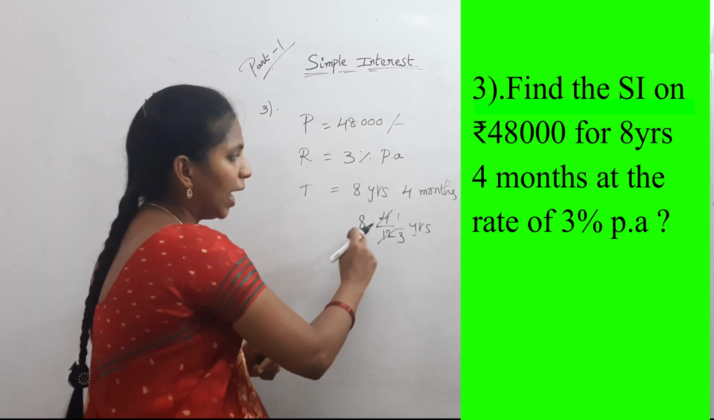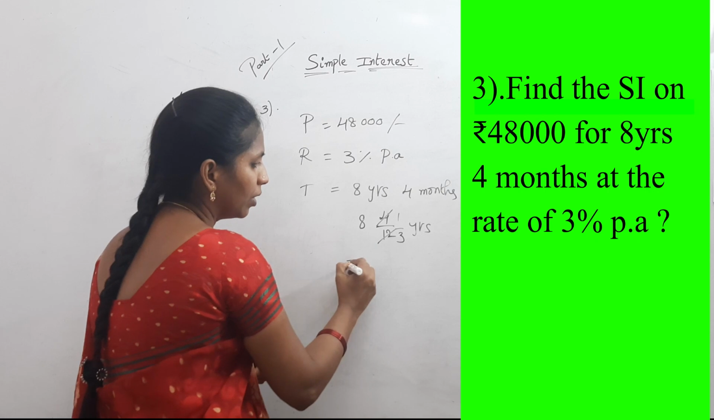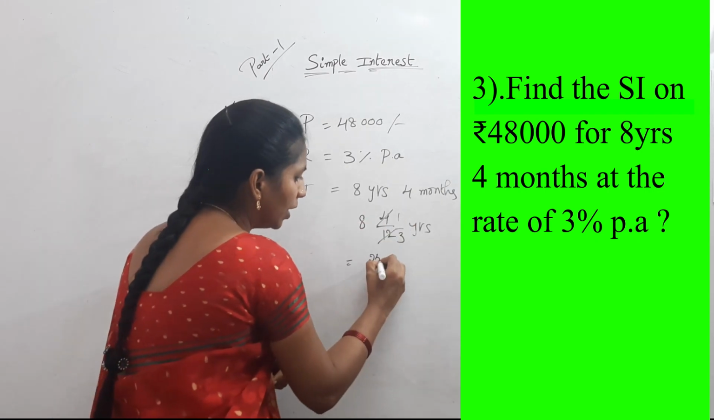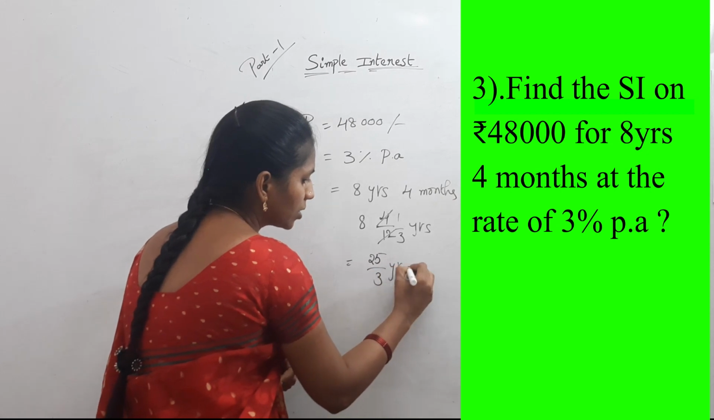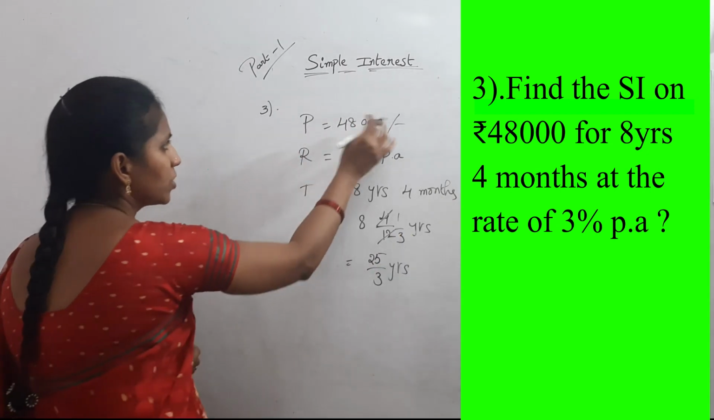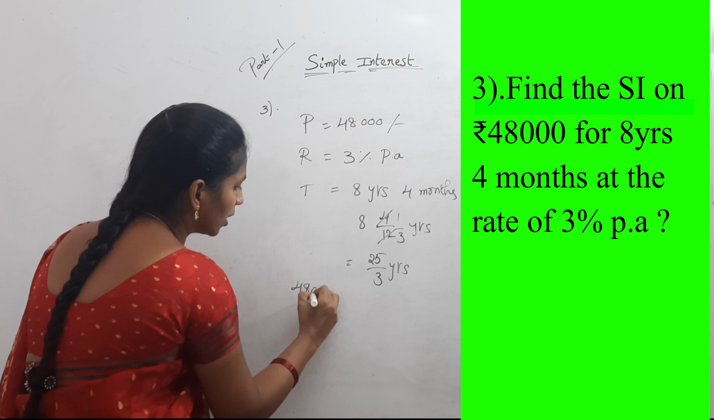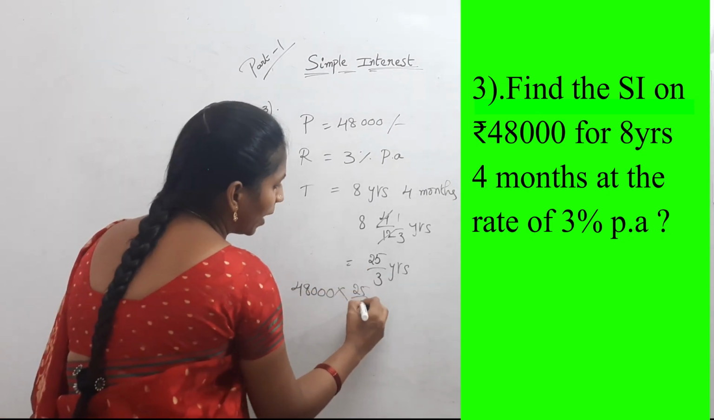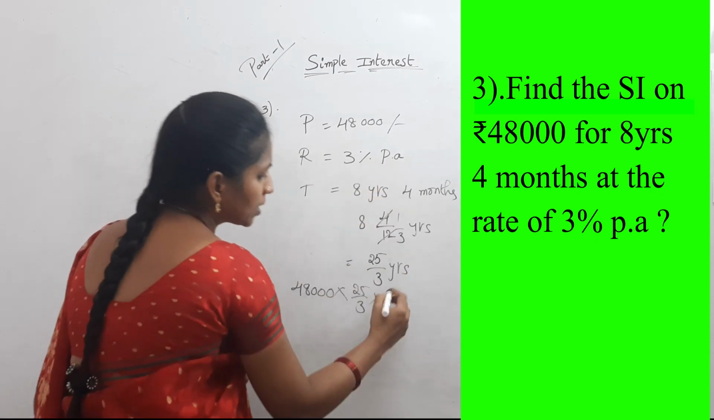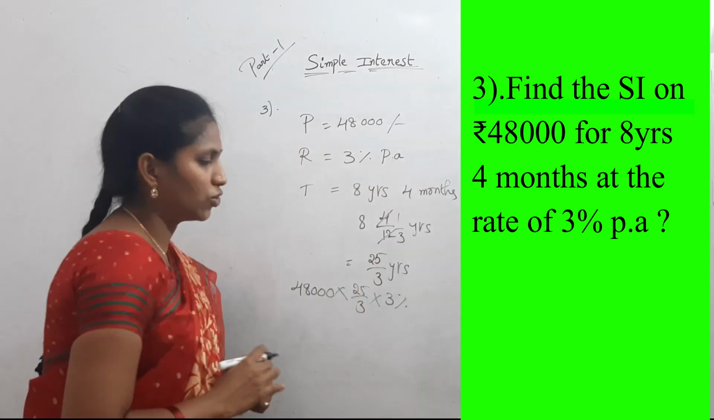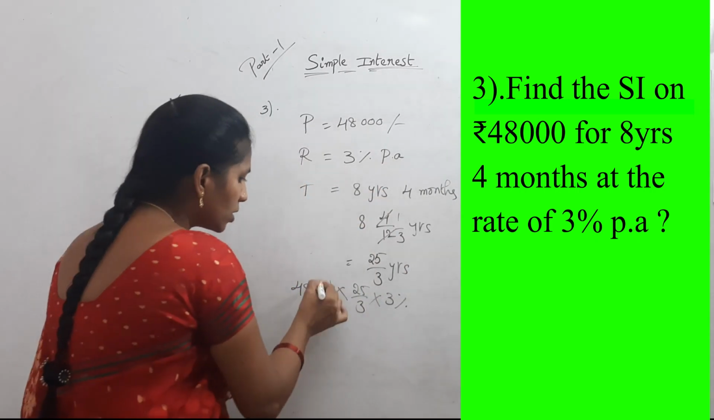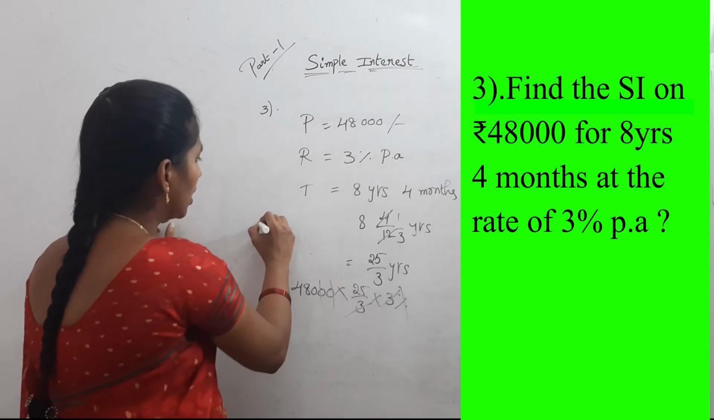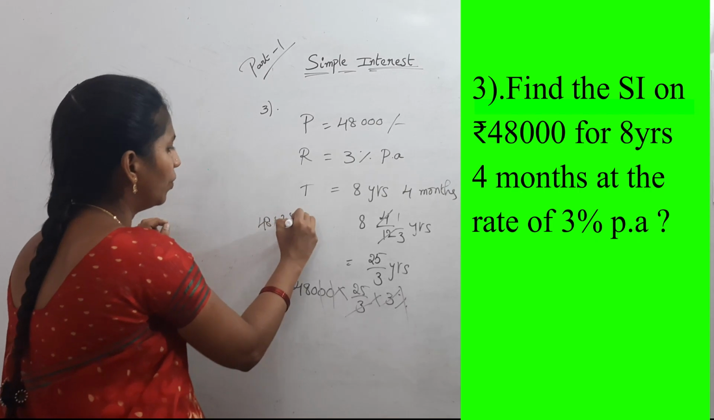Now see, 4 gets cancelled how many times? 3 times. 8 1 by 3 years. Then 8 3s are 24 plus 1, 25. 25 by 3 years. Now calculate simple interest on 48,000. 48,000 into 25 by 3 into how much percentage? 3%. 0 and percent gets cancelled. 3 cancelled.